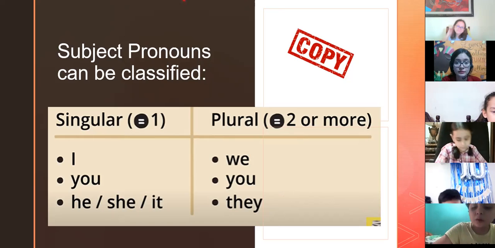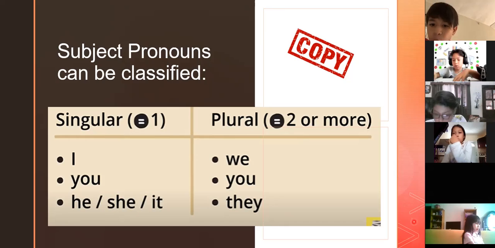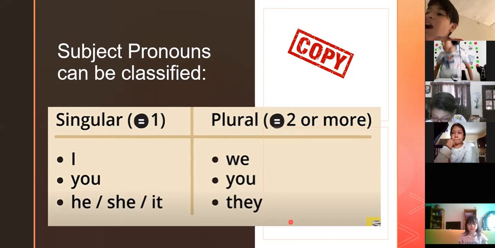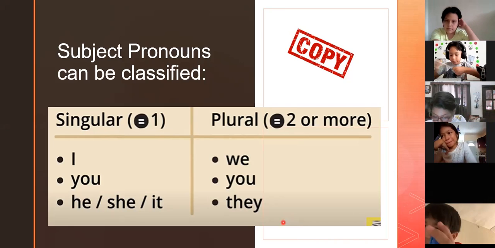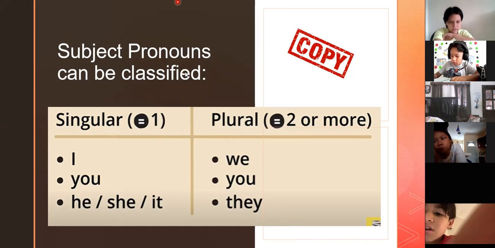Okay. They are classmates. They haven't finished. We can say we are using they. They haven't finished. Joshua, your example? Excellent.